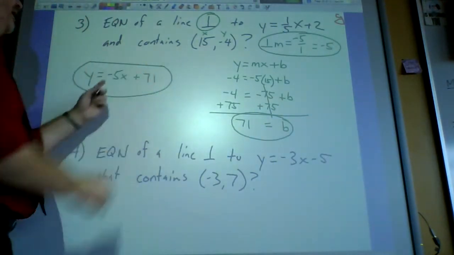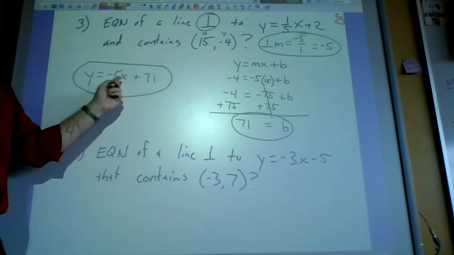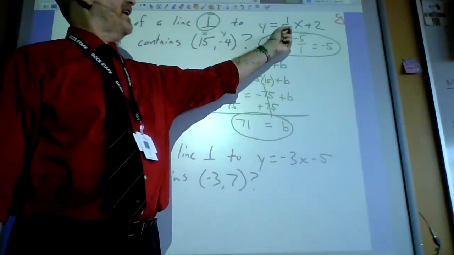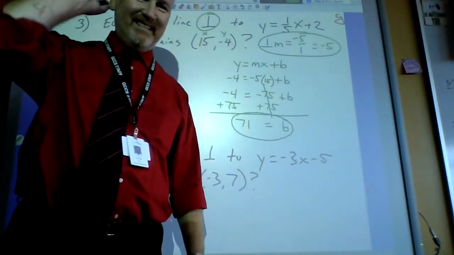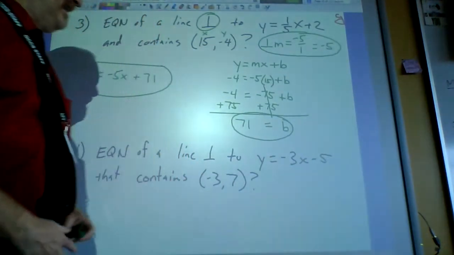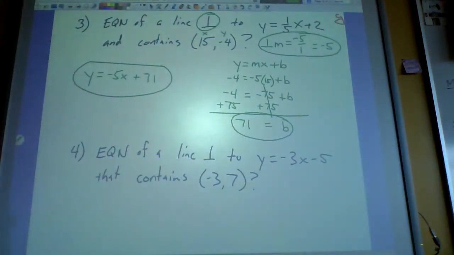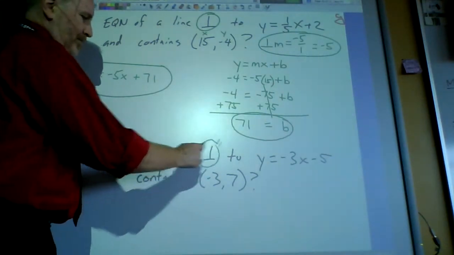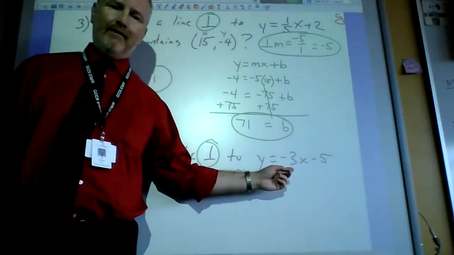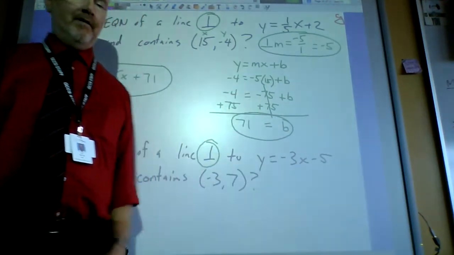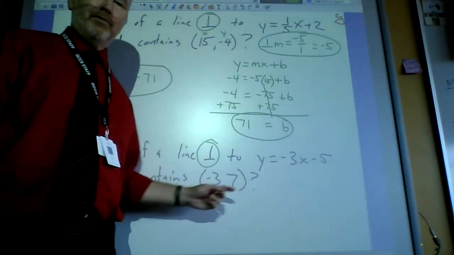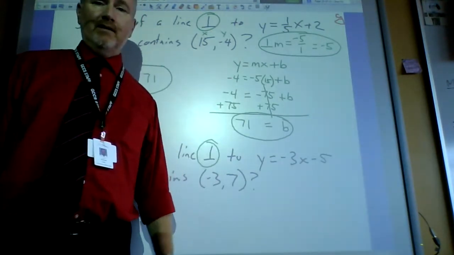So this equation, this line, would be perpendicular to that line and go through this point. Amazing stuff, right? Awesome. Here's one more for you to do. Just remember, it's also perpendicular, so don't use negative 3 as your slope. Use the opposite reciprocal of it as your slope. And then there's your point. The rest of the procedure is the same.